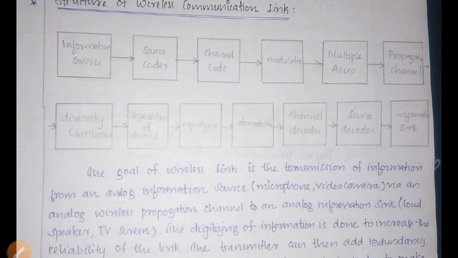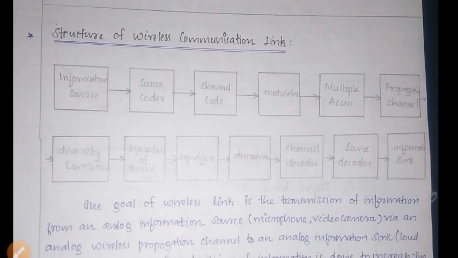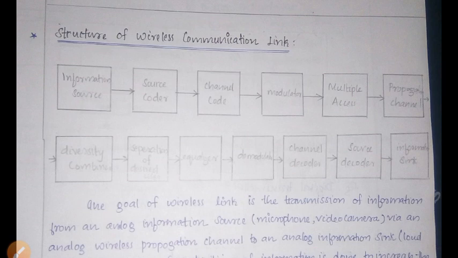This is the block diagram of the structure of wireless communication link. First is the information source, then source code or channel code, modulation, multiple access technique, then propagation channel, then diversity combiner, separation of the desired user, equalizer, demodulation, channel decoder, source decoder, and information sink. That is the information sink I told about.